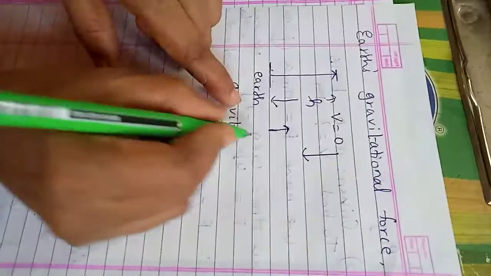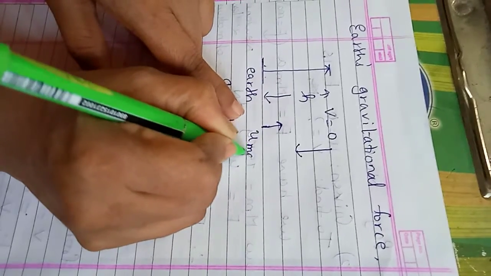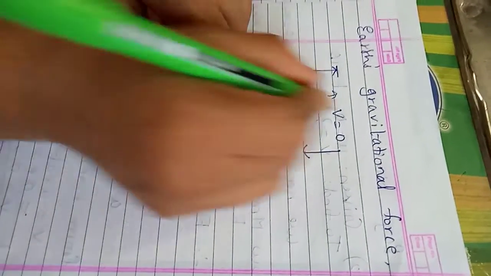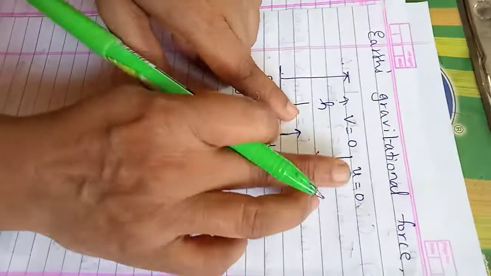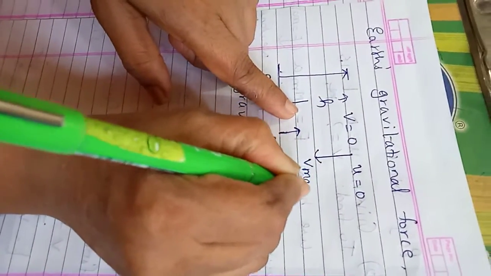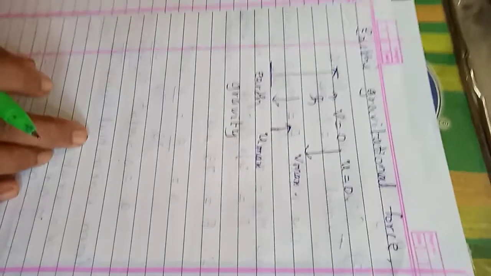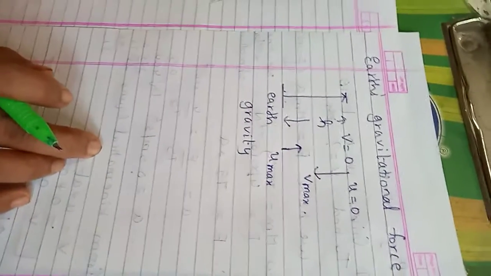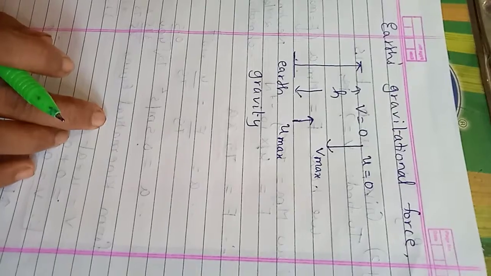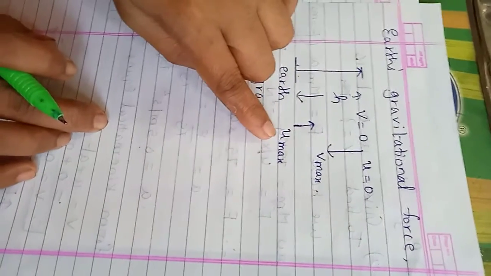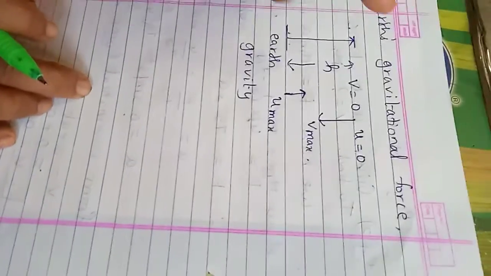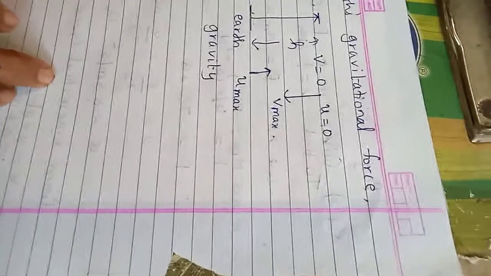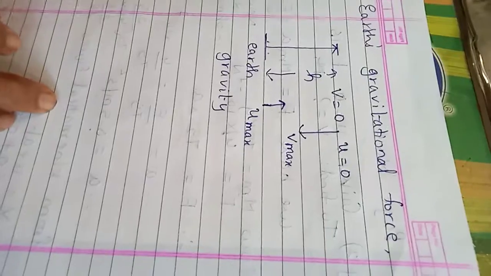As the body moves in the vertically upward direction, initial velocity is maximum. Final velocity is 0. But as the body moves in the vertically downward direction, initial velocity is 0 but final velocity is maximum. Note these two points because they are very important. Whenever a body is thrown in the vertically upward direction, initial velocity of the body is maximum and final velocity is 0, and vice versa is the case when the body is thrown in the vertically downward direction. That's it. Okay? Now I'll go to the solved examples.